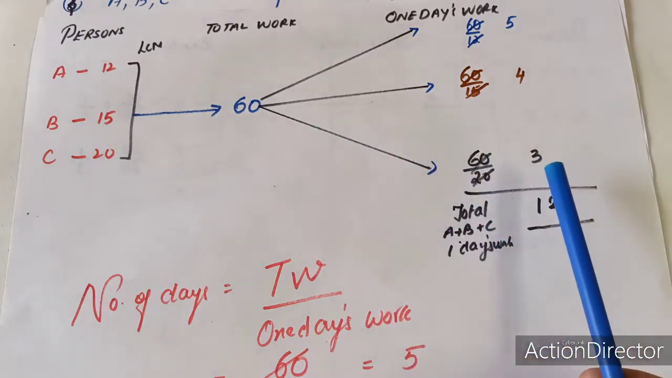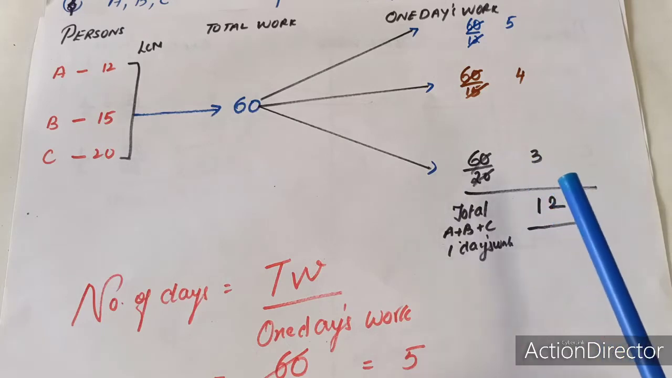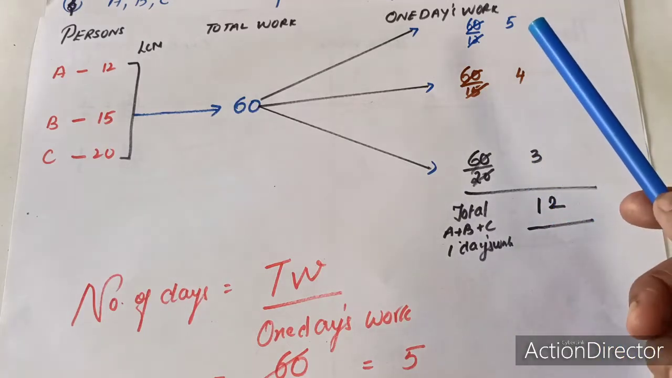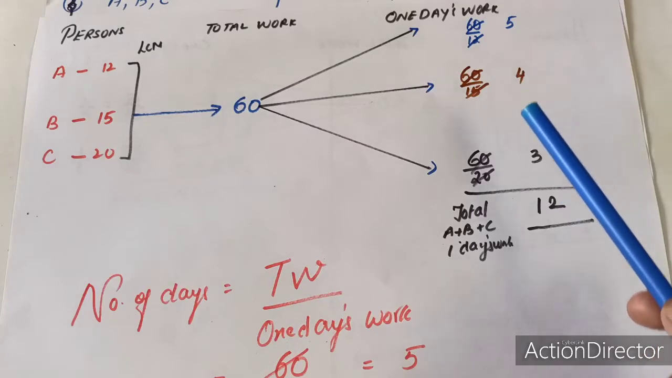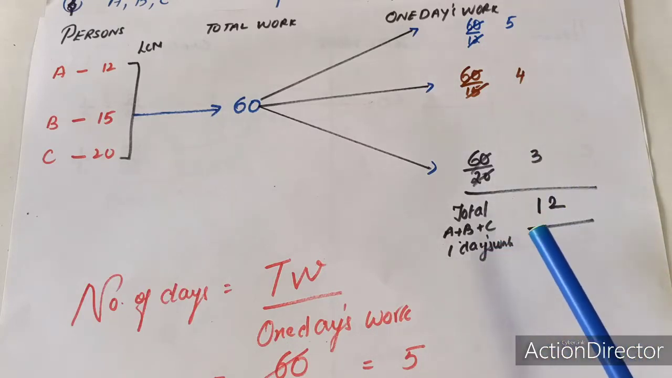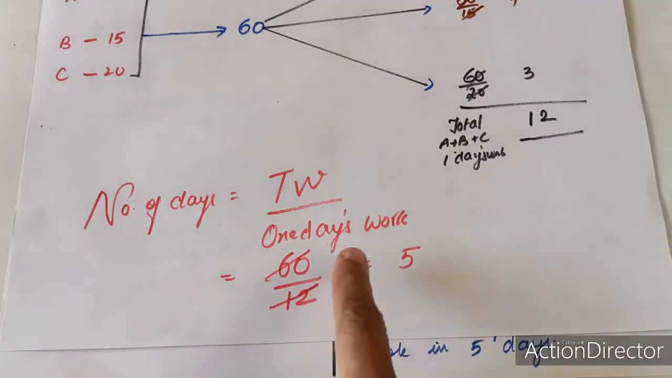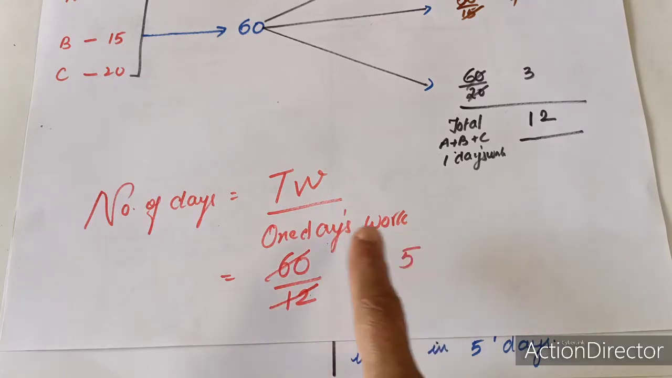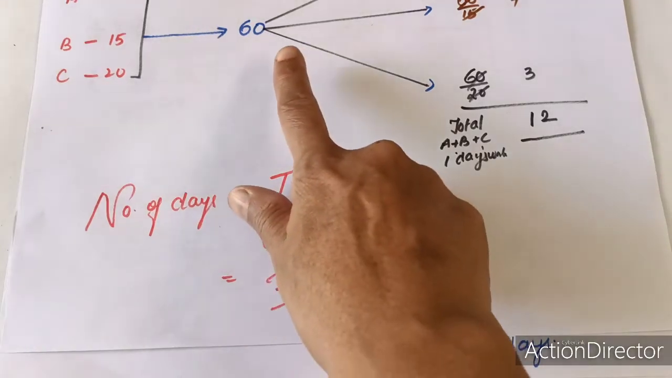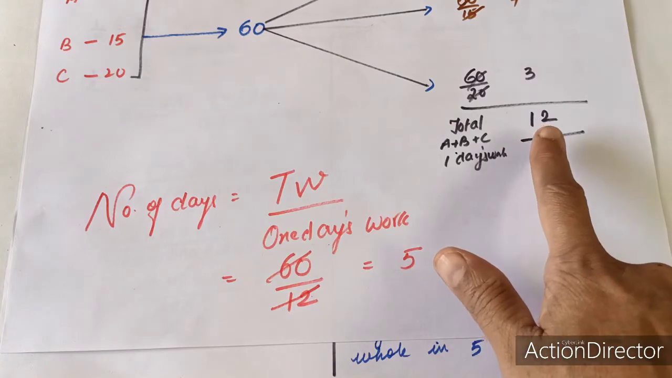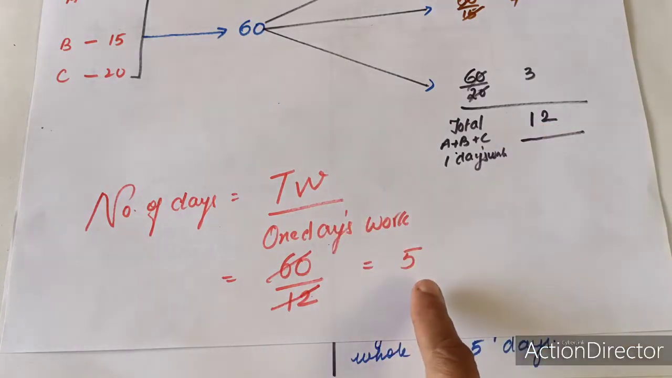B is going to make 4 units or 4 pens or 4 pencils, whatever you want to take, per day, and C, 3 pens or 3 units or 3 pencils per day. So let us add all these three values. It will give you 12 pens, which is nothing but 12 pens they are going to make together per day. So now we have to find the total number of days they are going to take for making all the 60 pens. As I said, the formula is number of days is equal to total work divided by 1 day's work. So what is the total number of pens they had to make? 60. And per day how many pens are they making? 12.